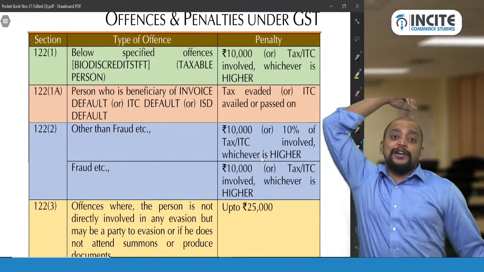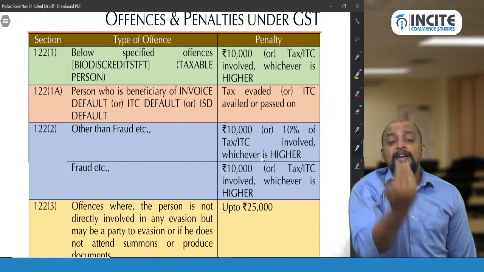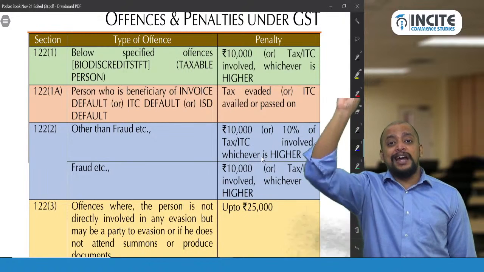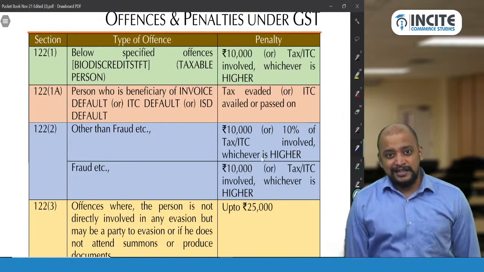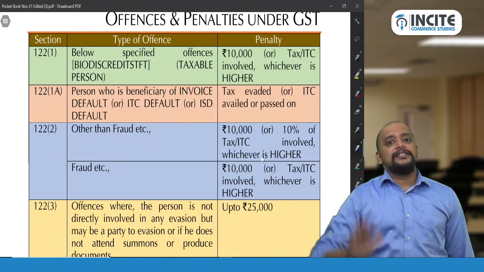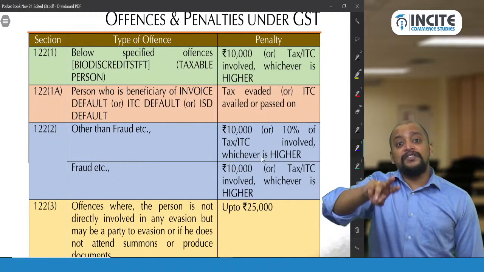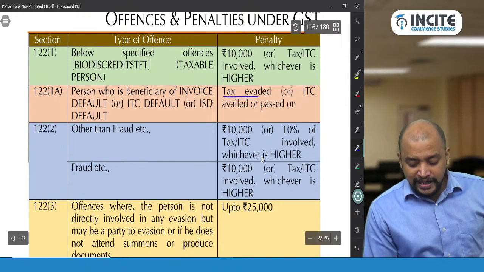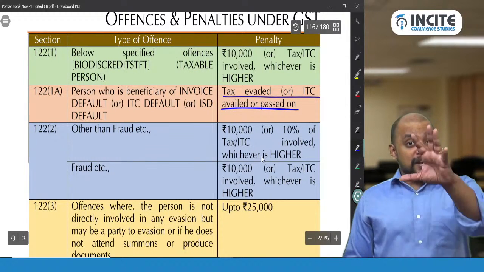That's where 122 subsection 1A came, wherein they ask me to pay the penalty. I am the man behind the screen, I am the director, so I need to pay that. How much do I need to pay? 5 lakhs. Not the benefit I retain, but whatever benefit I passed on. Tax evaded or ITC availed or passed on, not the benefit enjoyed.